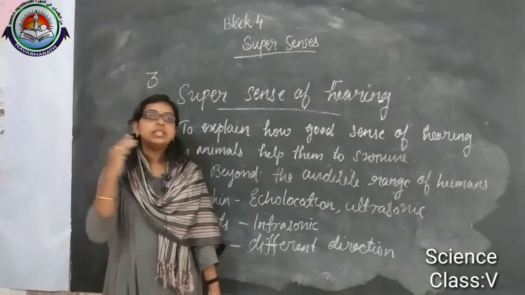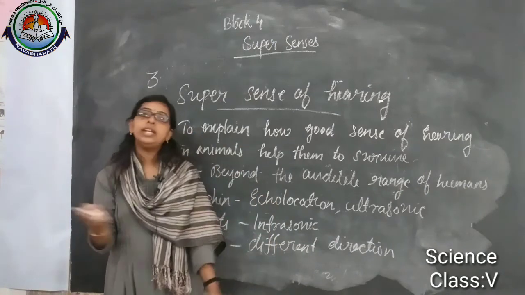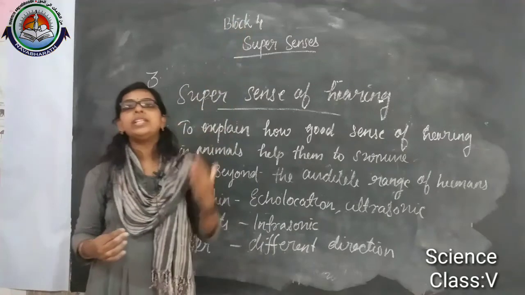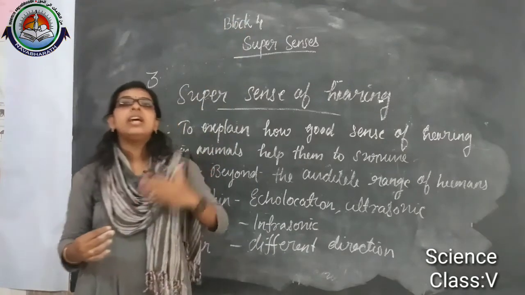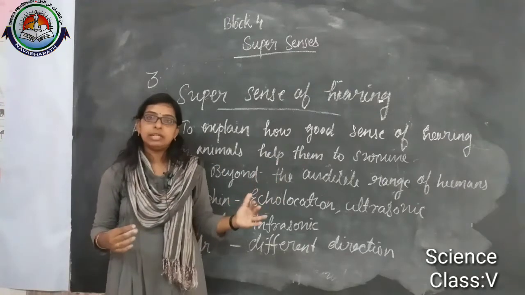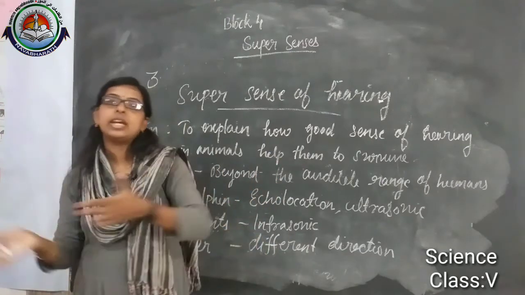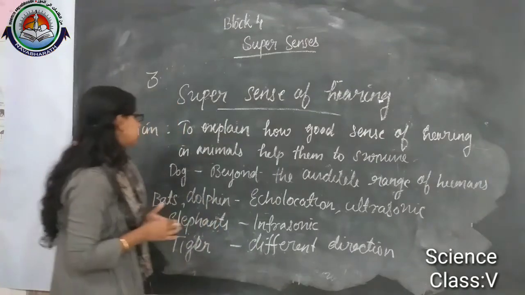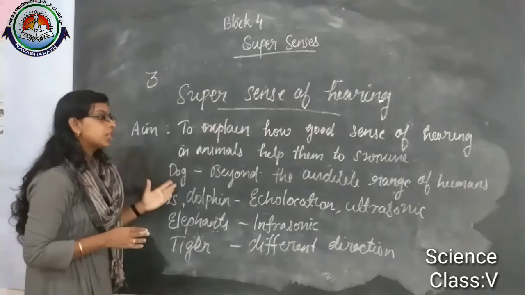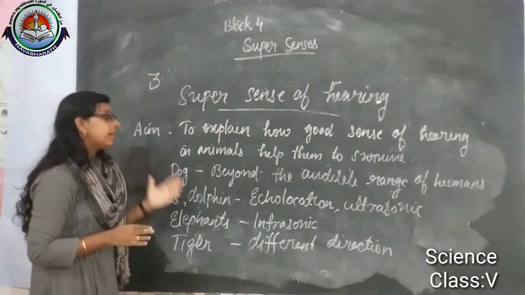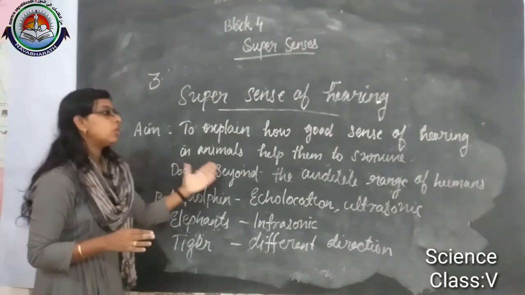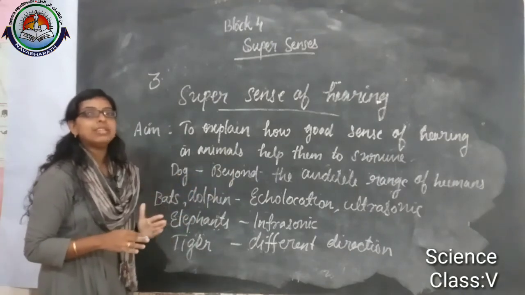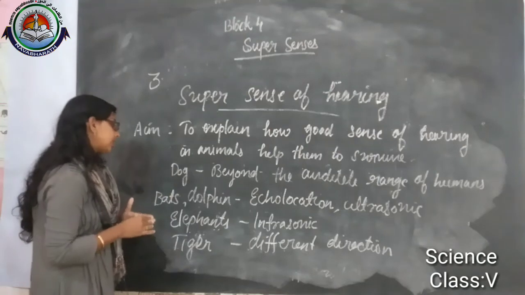So these kinds of animals can hear the sound, and it helps them to find their predators and keep away from their enemies or obstacles, and they can change their path. First we discussed the dog. The dog's speciality is that their audible range is beyond the audible range of humans. They can hear both infrasonic and ultrasonic sound.